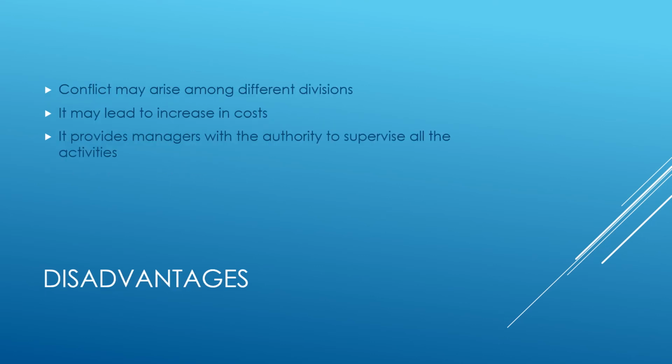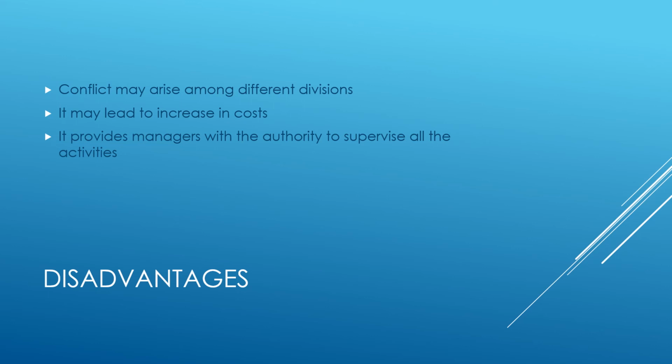Now, what are the disadvantages of divisional structure? Firstly, there can be conflicts. Conflict may arise among different divisions, especially when it comes to allocation of funds. Let us take the same example of what we have seen in the previous slide. There are four divisions in an organization: skincare, footwear, garments, cosmetics.